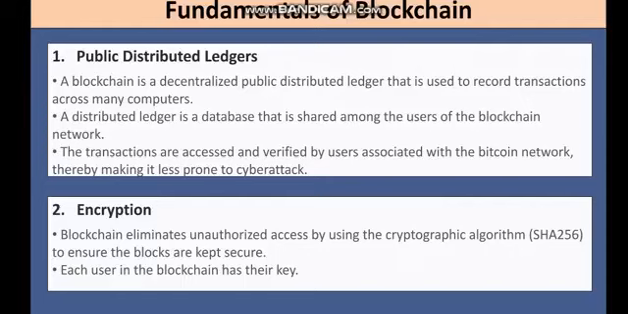Fundamentals of blockchain. Public distributed ledger. A blockchain is a decentralized public distributed ledger that is used to record transactions across many computers. A distributed ledger is a database that is shared among the users of the blockchain network. The transactions are accessed and verified by users associated with the Bitcoin network, thereby making it less prone to cyber attack.